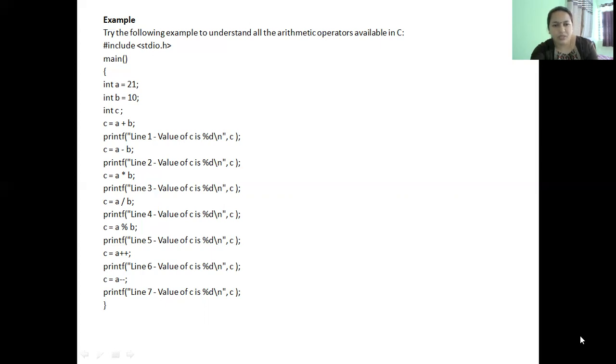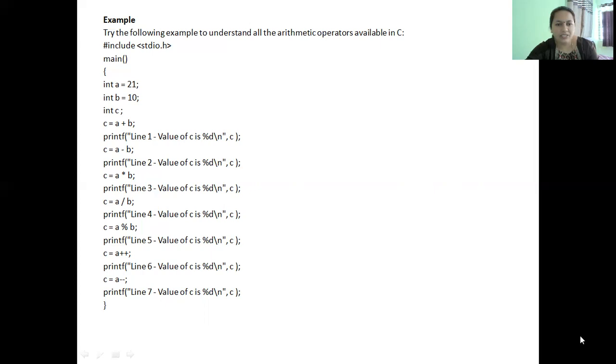You should observe one thing, whatever comes inside the double quote will be displayed as it is. But if I use any conversion specifiers like percentage d for int, percentage f for floating point, percentage c for character, those will be replaced with the value of the variable which will appear immediately next to it.